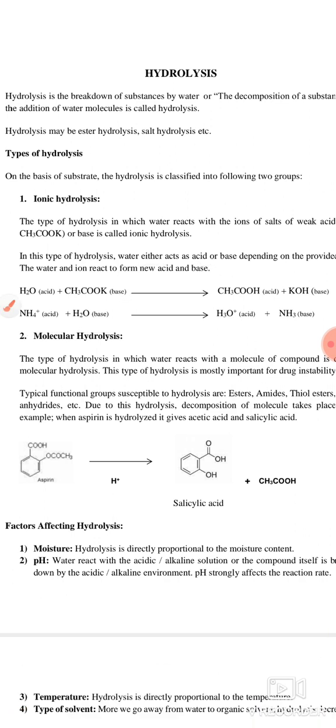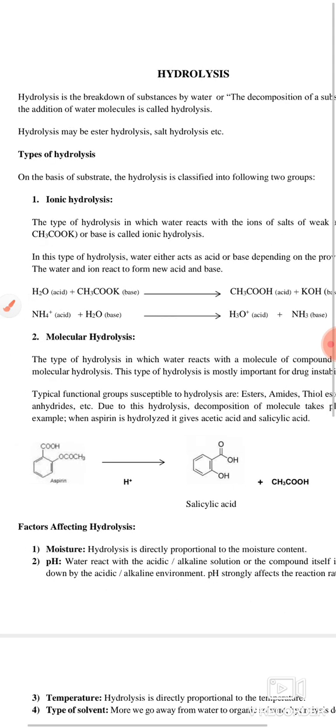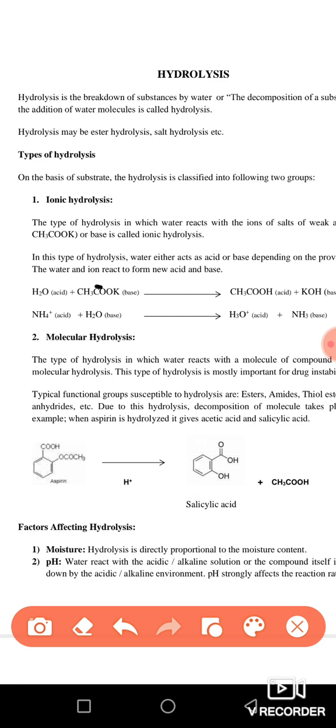So when the water reacts with the weak acid and weak base ions, they give a production of a new acid and new base. So now you are producing a new product. So this is also the benefit of hydrolysis, that you can break the old compounds to produce the new acids and new bases which you need.